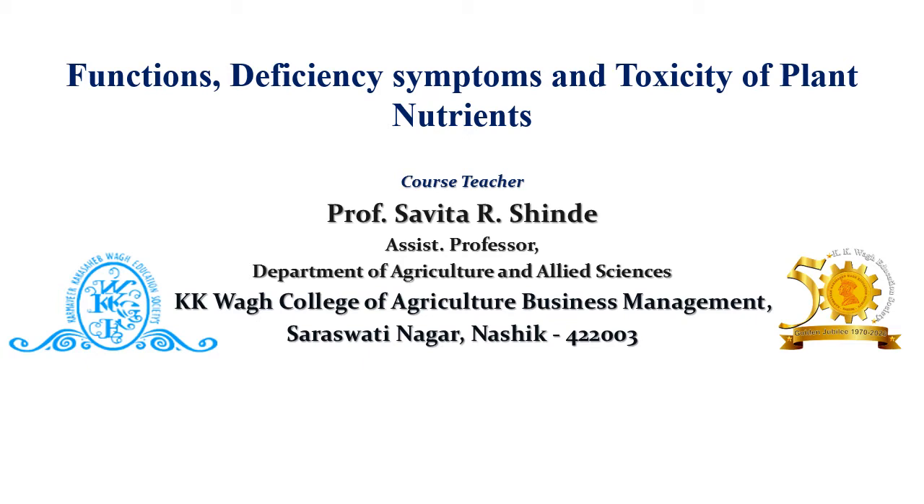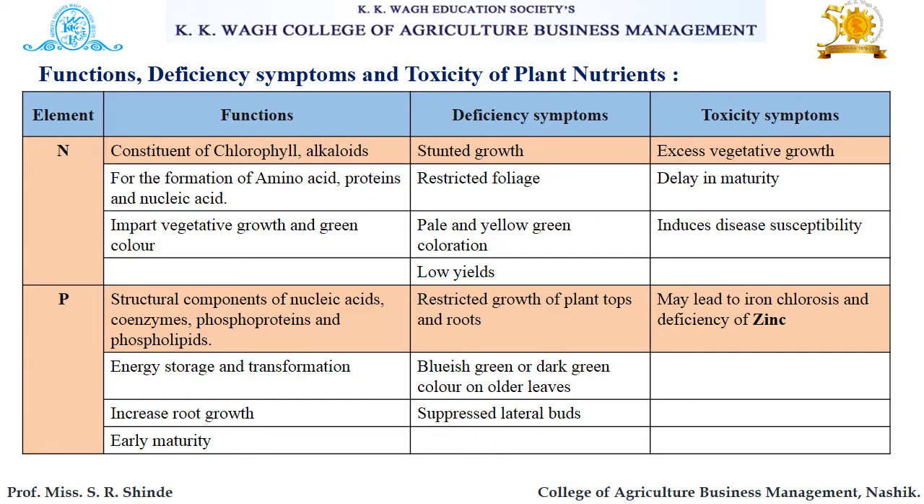So friends, today we are going to discuss another topic, that is functions, deficiency symptoms and toxicity of plant nutrients. So let's discuss the functions as well as deficiency symptoms and toxicity symptoms of specifically macronutrients. Let's start with the first macronutrient, that is nitrogen. Its symbol is capital N.